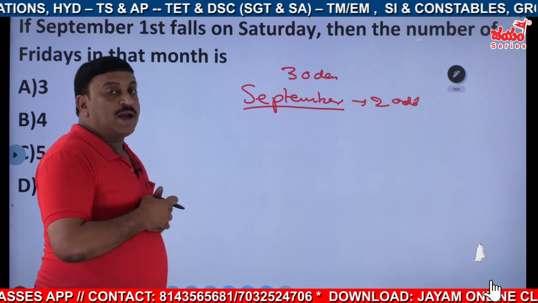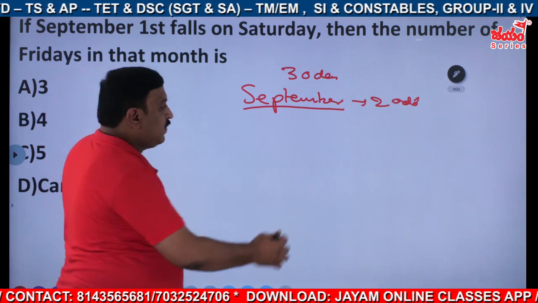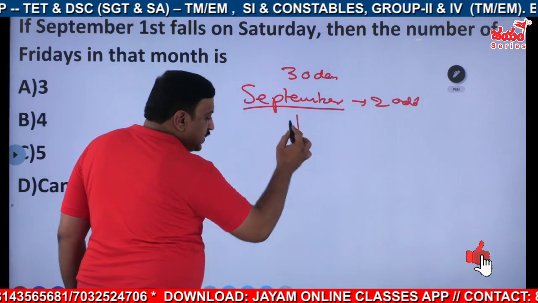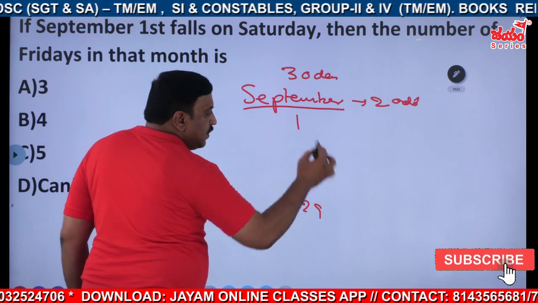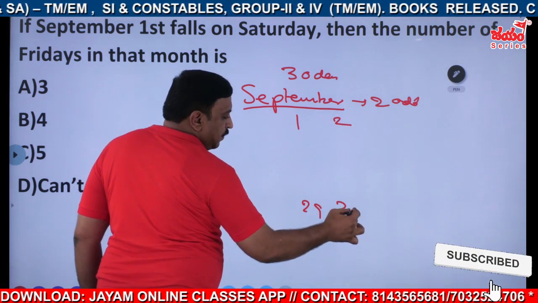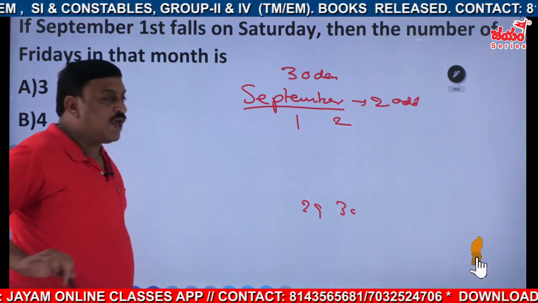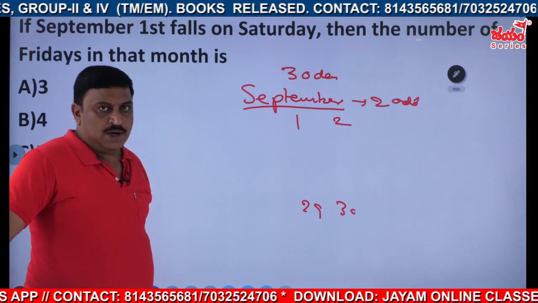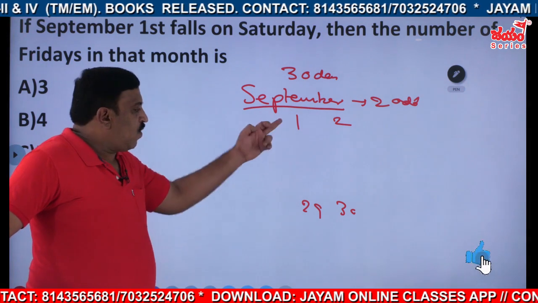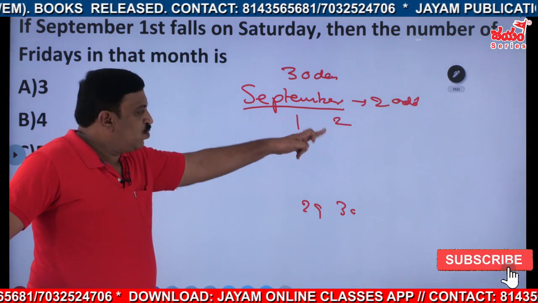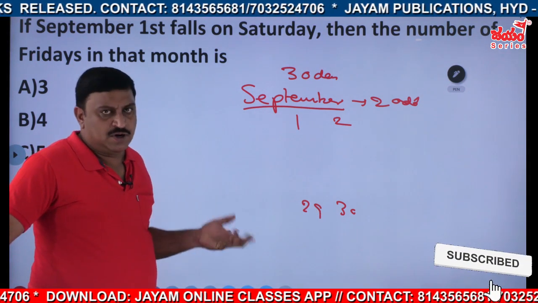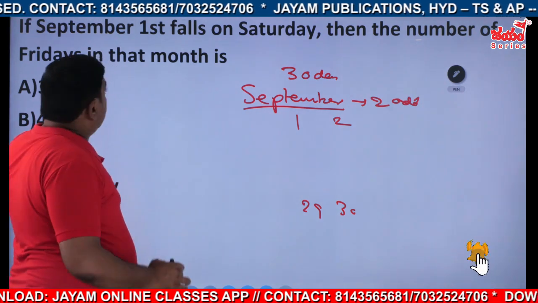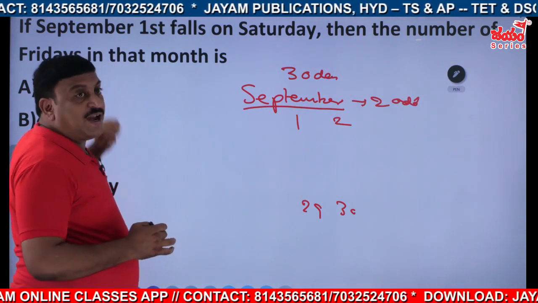Generally, extra days means 29th and 30th only you will say. But I am saying the sequence: the first extra day is the 29th, and the second is the 30th. Always in any calendar you will see that. 1 plus 28, 29. 2 plus 28, 30. Then, the number of Fridays.